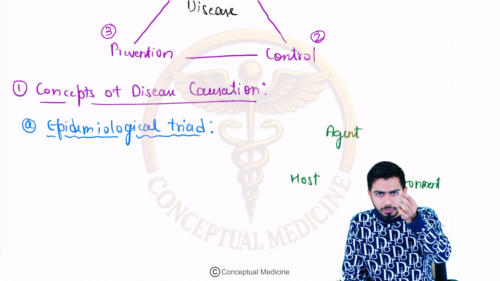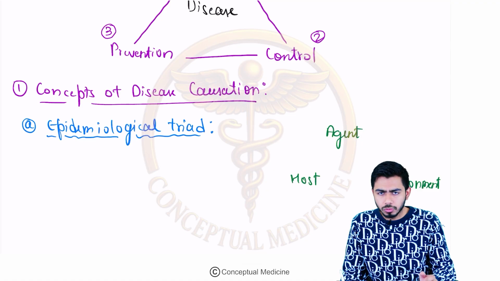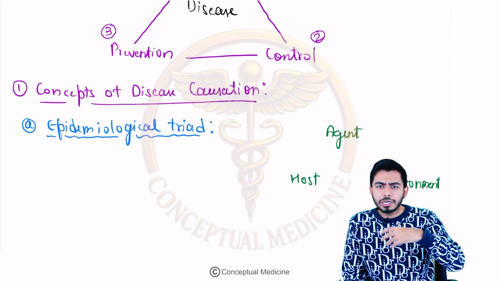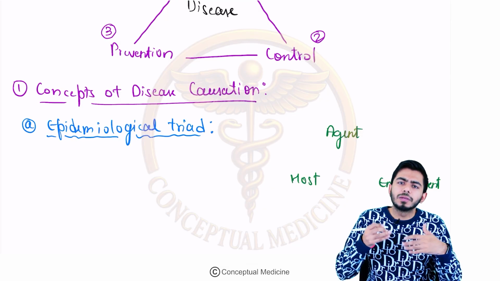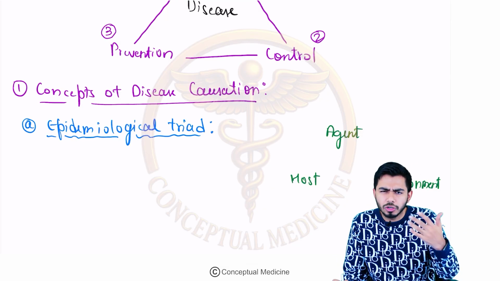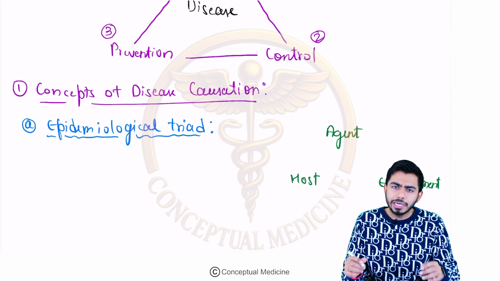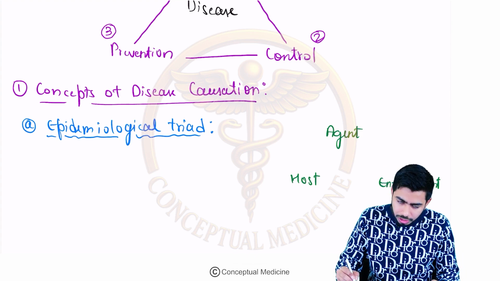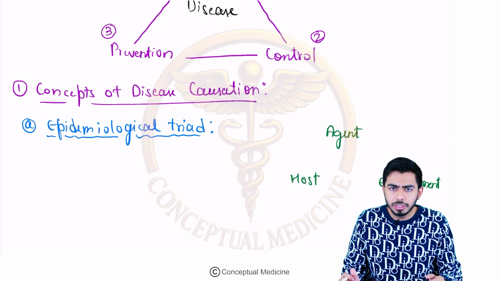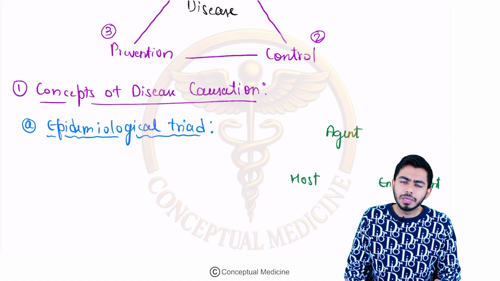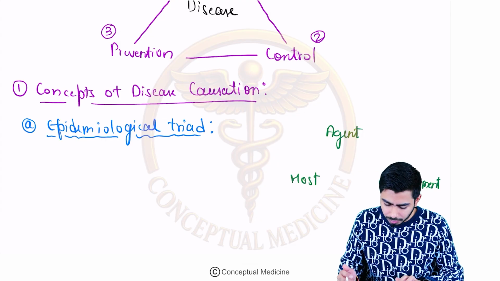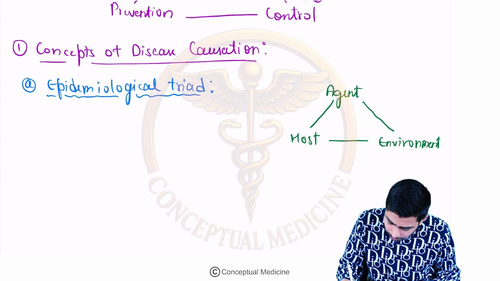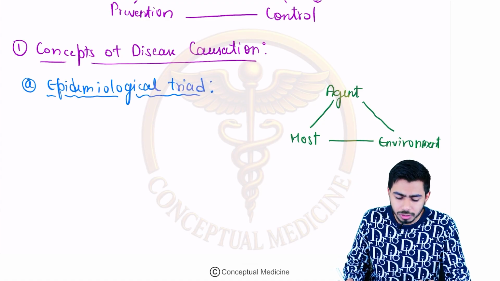After finding the host, it will try to survive and multiply in the human body, and it needs a suitable environment also. So when agent, host and environment meet, they make the epidemiological triad, right? Very important for the MCQ also.